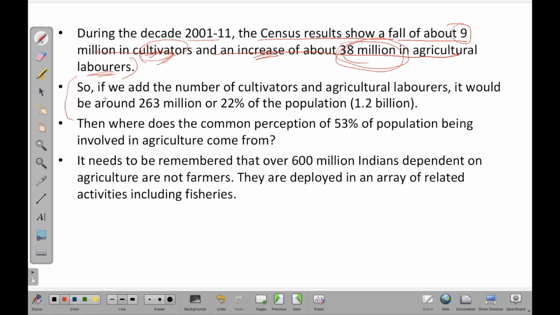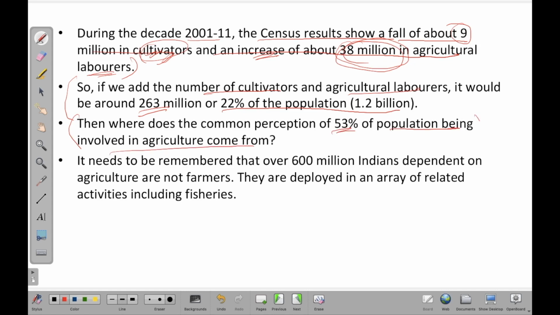Now the next point says that if we add the number of cultivators and agricultural laborers, it would turn out to be 263 million or 22% of the population, right? Then again the same question arises: why does the common perception of 53% of the population being involved in agriculture come from?